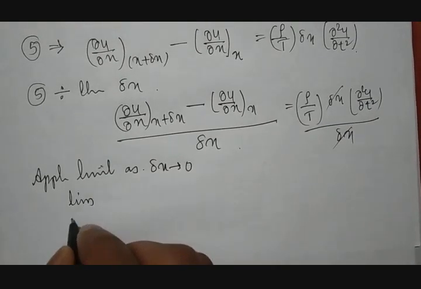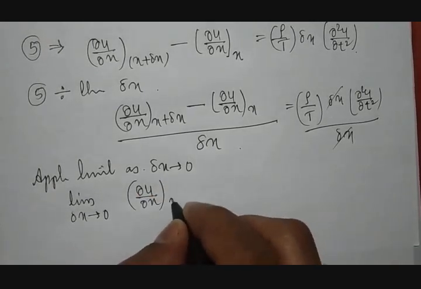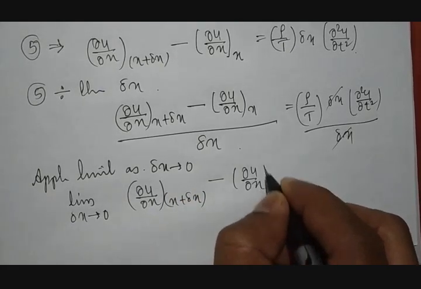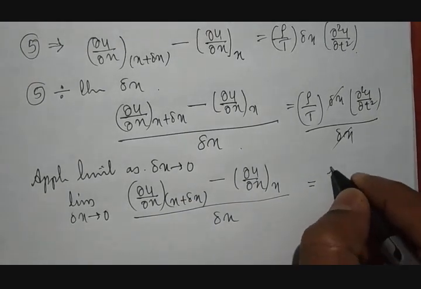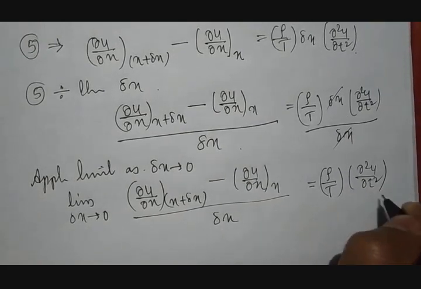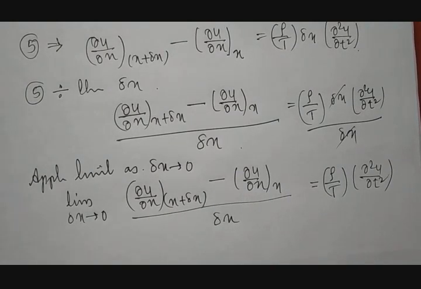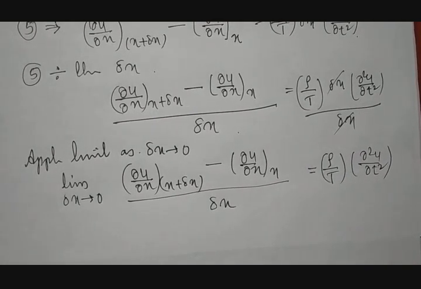Then it becomes limit as delta x tends to 0 of dou u by dou x at x plus delta x minus dou u by dou x at x, divided by delta x, which is equal to rho by t into dou square u by dou t square. There is no question of applying the limit on the other side because there is no delta x term there. Fine. But we all know the basic definition of partial derivatives.